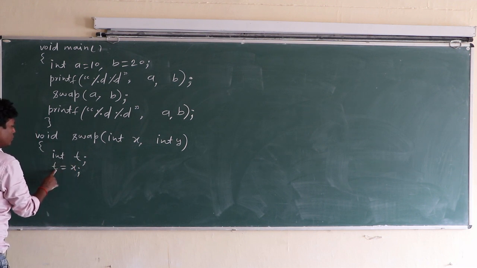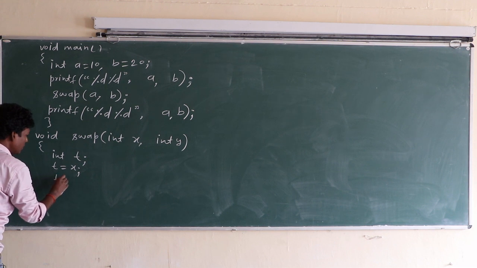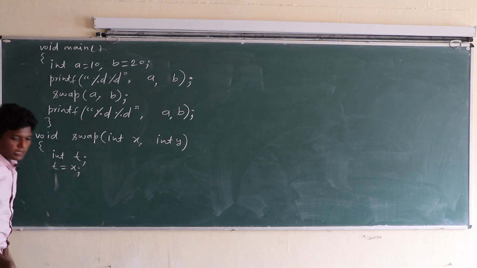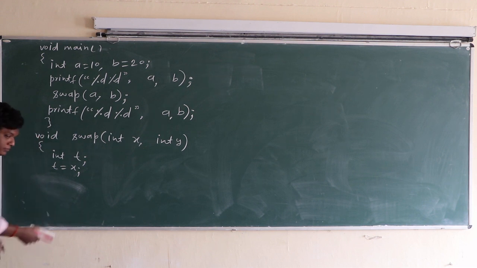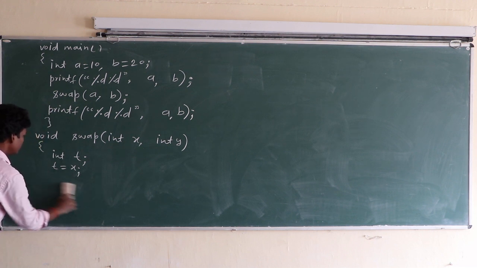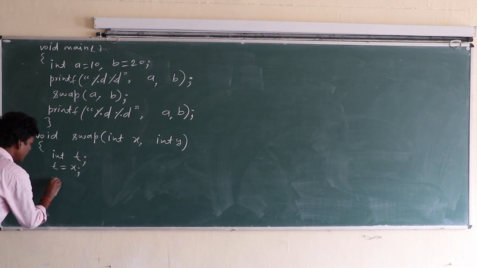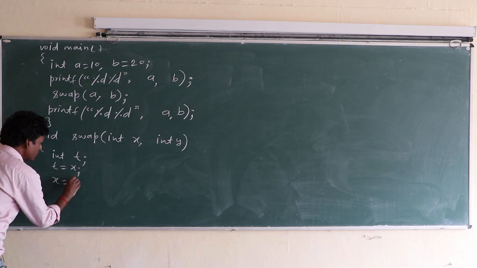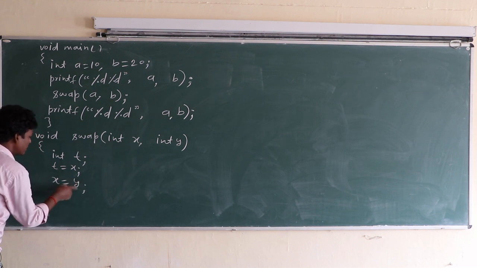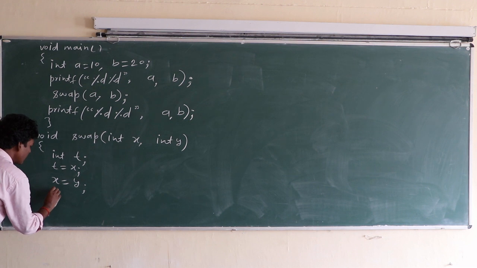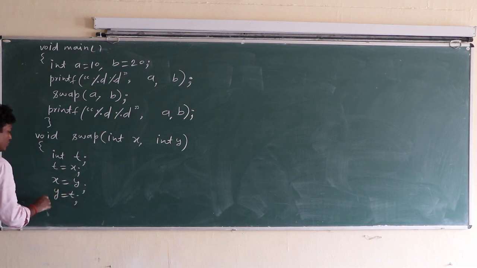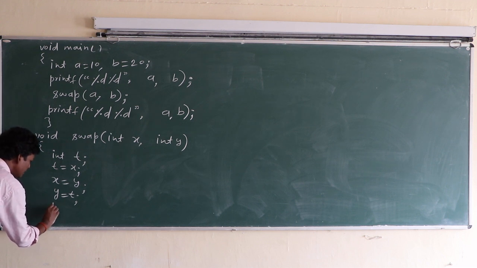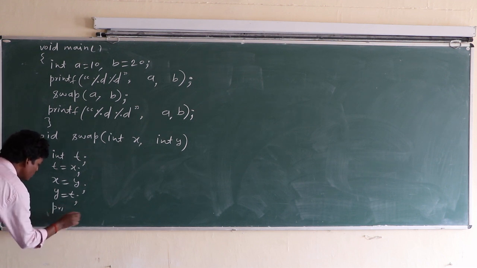X is assigned to t, y is assigned to x, and t is assigned to y. Now the values are swapped.